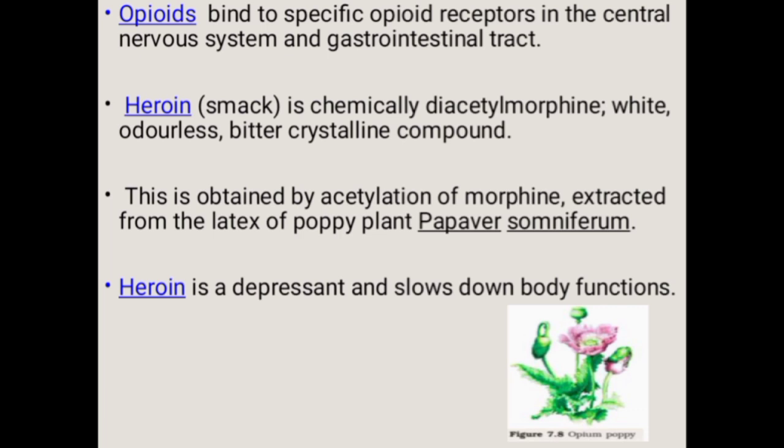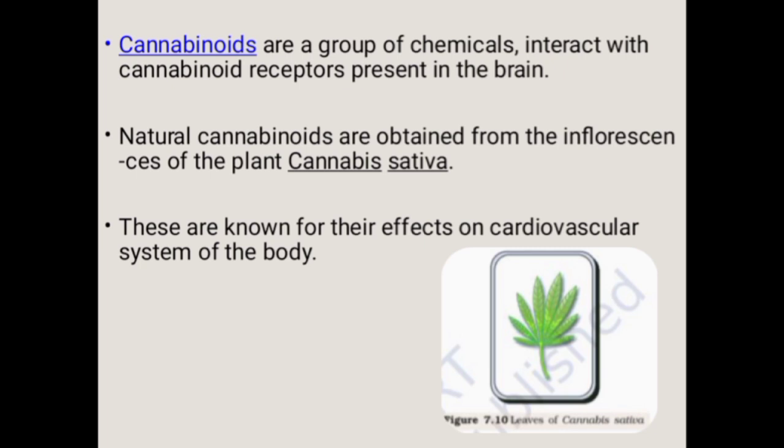The scientific name of the poppy plant is Papaver somniferum. Generally, it is taken by snorting and injection. Heroin is a depressant and it slows down body functions. The second drug is cannabinoids. Cannabinoids are a group of chemicals which interact with cannabinoid receptors which are present in the brain. From the inflorescence of the Cannabis sativa plant, natural cannabinoids are obtained.